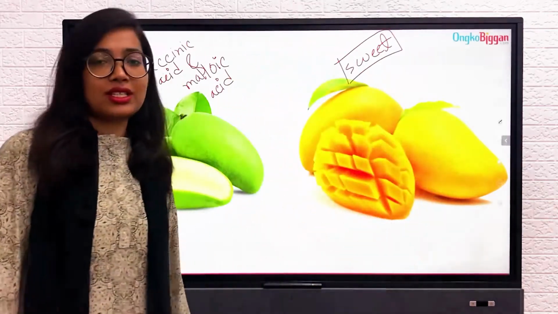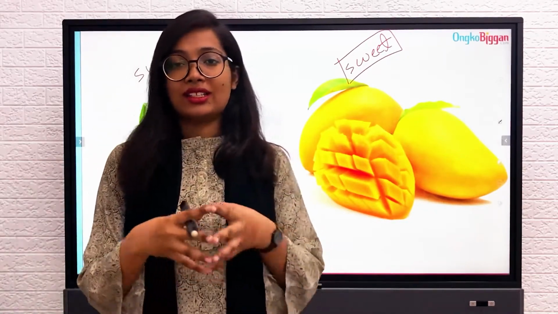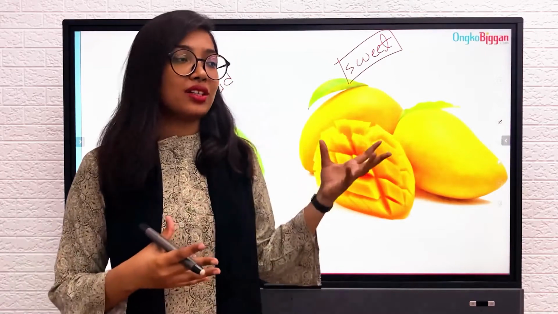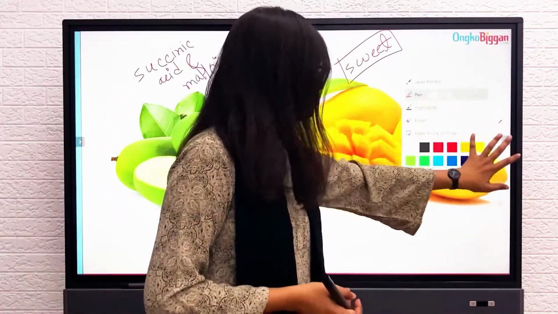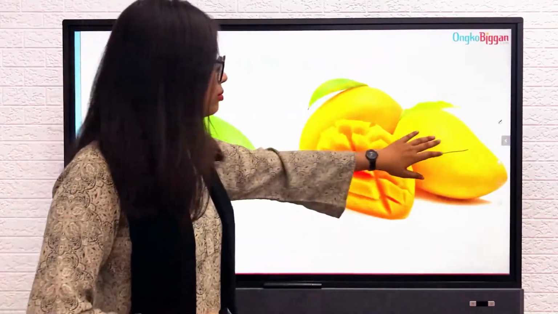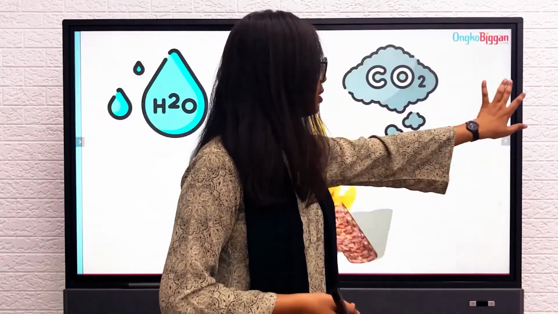So here you can see that chemistry is involved, right? A chemical reaction took place, and it converted the green, unripe mango into a ripened mango. This is an example of a chemical reaction, an example of chemistry occurring in nature. Next on,